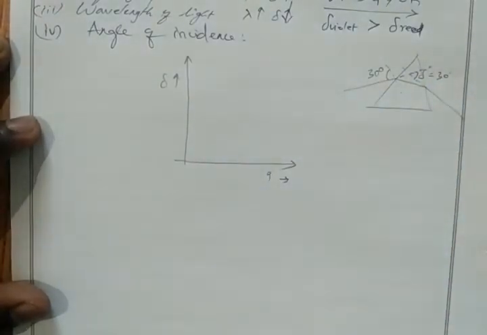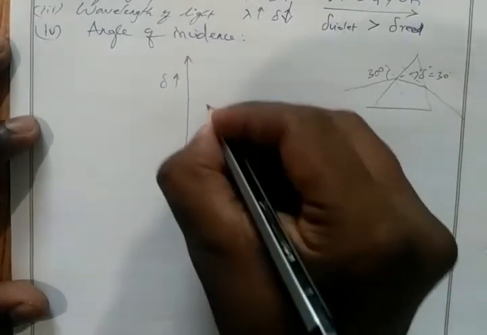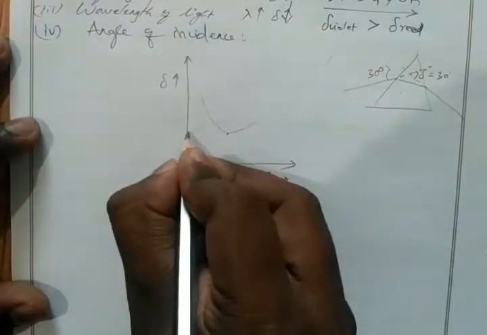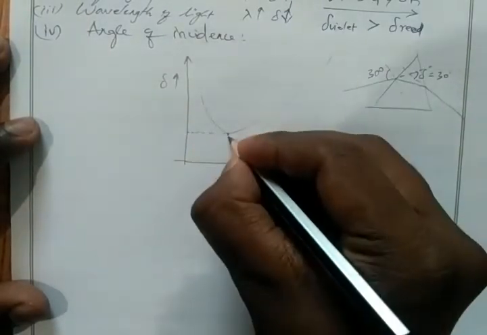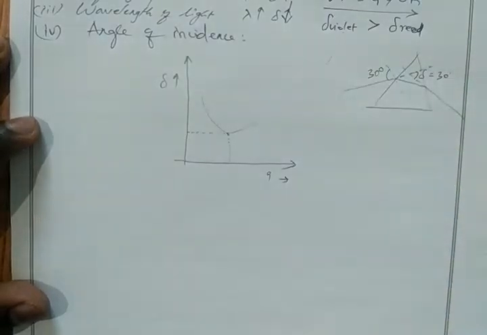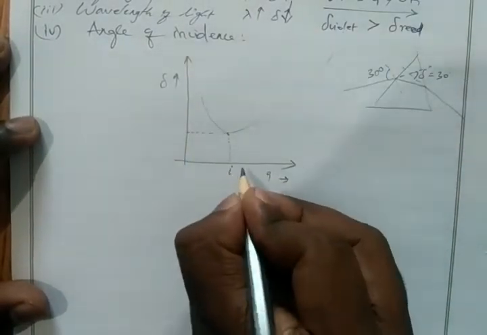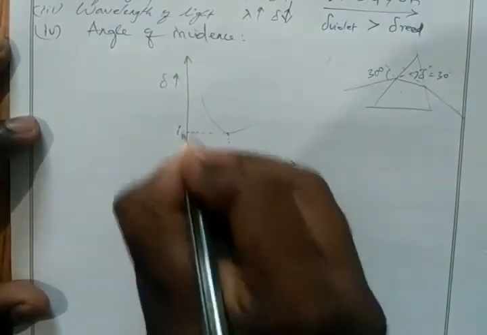Okay, so the graph will come like this. For this angle, angle of deflection equals angle of incidence. If this is 30 degree, here also we have 30 degree. Okay, so I1.